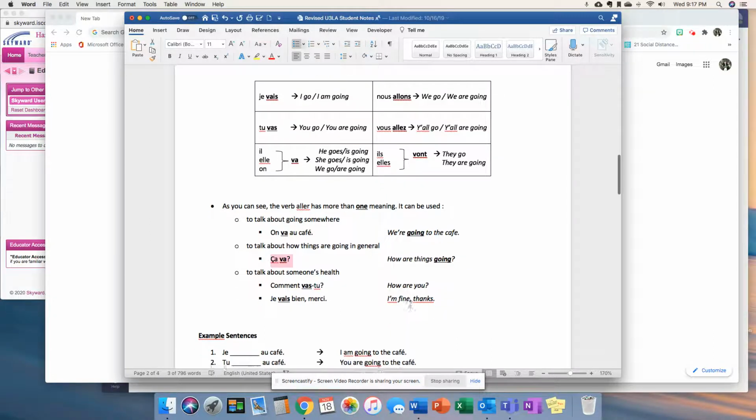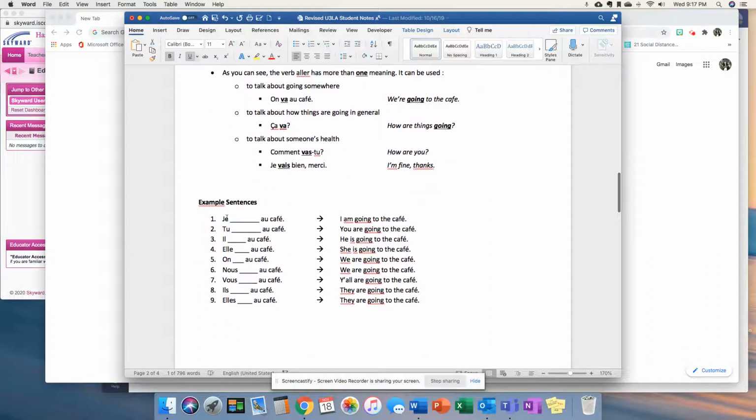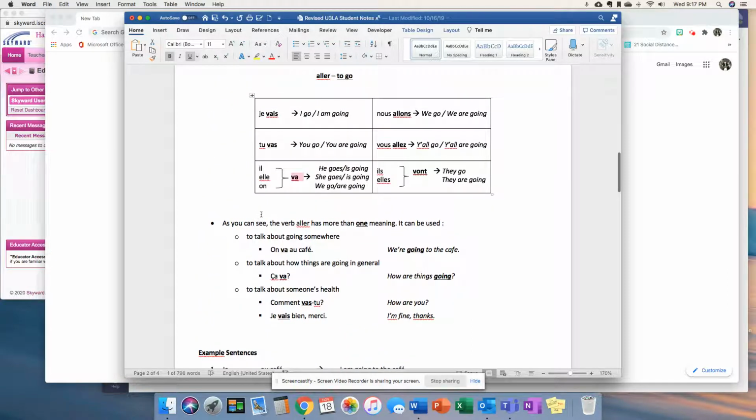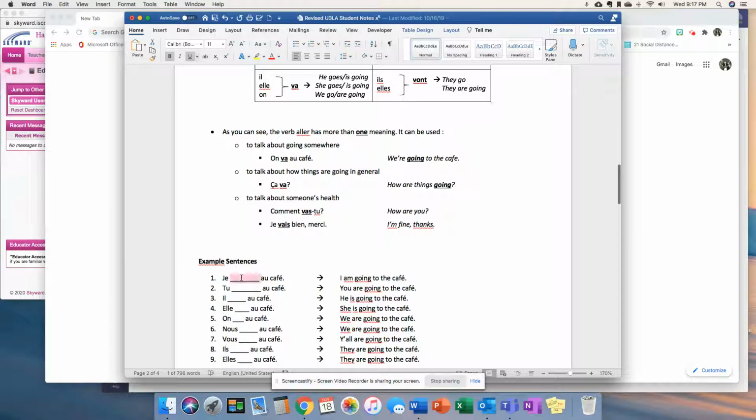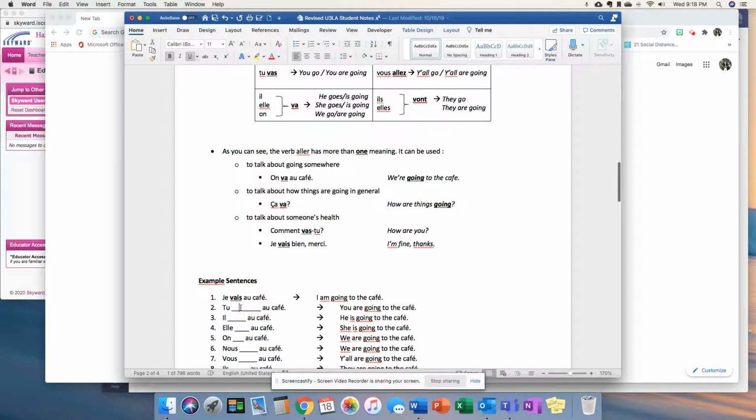All right. So now let's put this into practice. Let's use these conjugations up here and put them into actual sentences ourselves. So when you want to put it into a sentence, start off with your subject, like je. Now we just need to look at this chart to see what the conjugation is for aller. For je, it's going to be vais, right? And this just has to be memorized. There's no other way about it. There's nothing that we can do to find these forms. We just have to memorize them, all right?